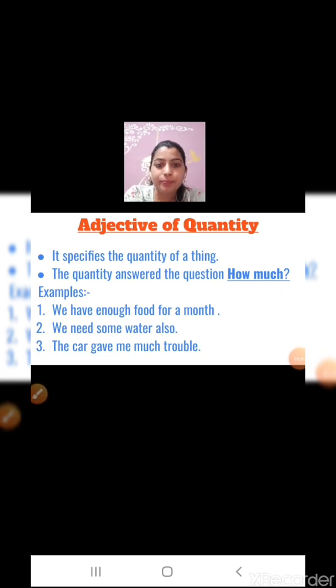So children, adjective of quantity tells us how much, and adjective of quality tells us what kind of. Please don't get confused between the two. Quantity means how much and quality means what kind of. Got it, children?